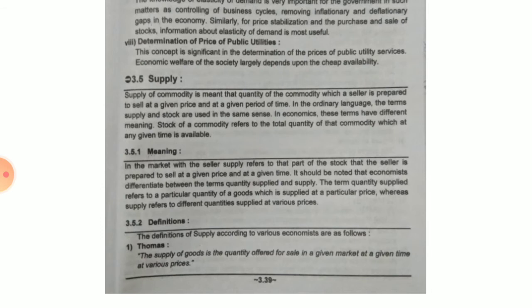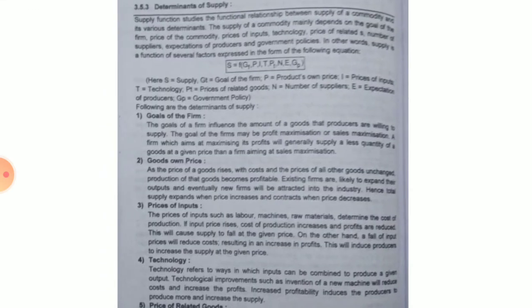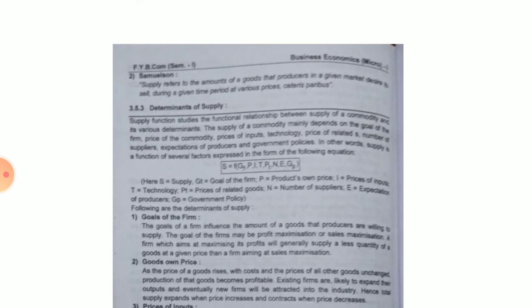According to Thomas, supply of goods is the quantity offered for sale in a given market at a given time at various given prices, that is known as supply. Next, according to Samuelson, supply refers to the amount of goods that producers in a given market desire to sell during a given time period at various prices, ceteris paribus. That is known as supply.